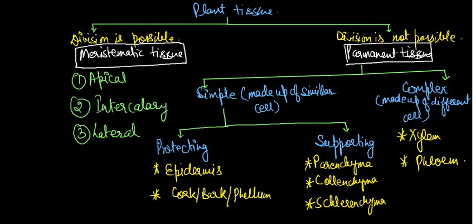So this one is the branch that you always remember, this branch, because this one is most important branch. Okay, because all the things will depend on this. So firstly we will start the meristematic tissue, and later we will start the permanent tissue. So in the next slide we have to know about the meristematic tissue.